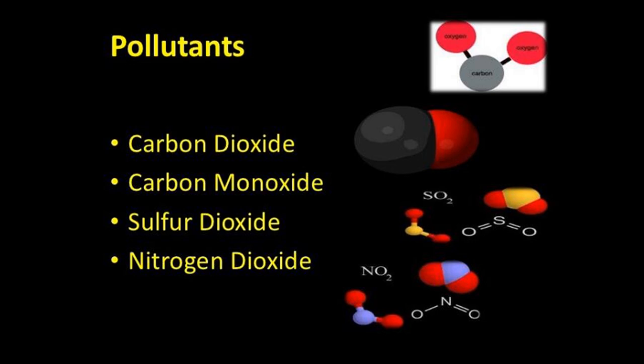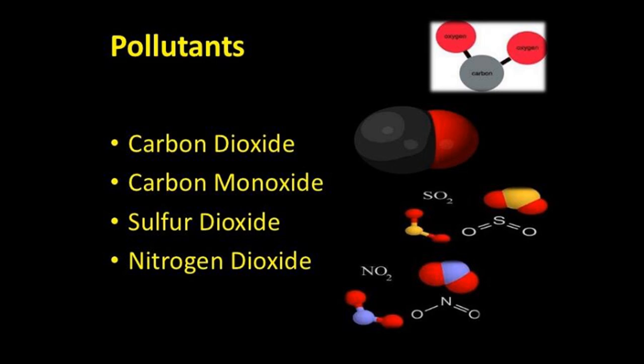Pollutant. What are pollutants? We can say that they are the impurities in air. Which type of impurities? Impurities like carbon monoxide, carbon dioxide, sulfur dioxide, nitrogen dioxide. These are the pollutants, and these are the impurities. So impurities are called pollutants.